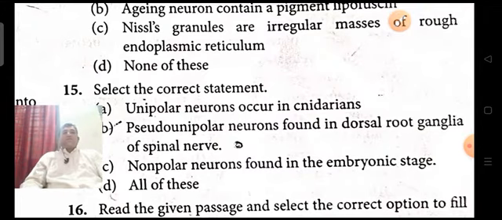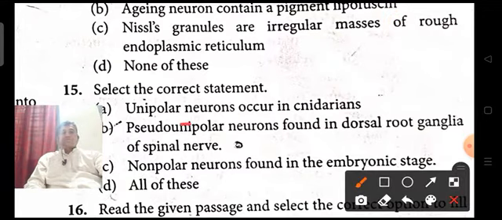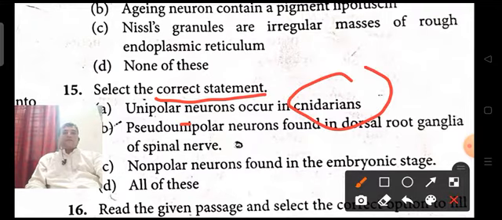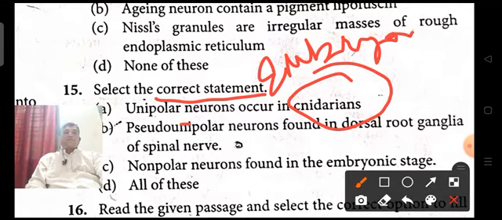Non-polar neurons are found in the embryonic stages. And all of these. Unipolar neurons occur in the embryonic stages, so that is wrong.